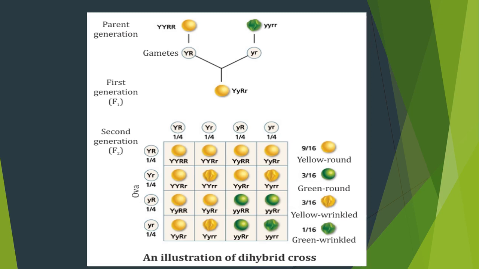You need to calculate. So how do you need to calculate? As I said before, yellow color is a dominant character. So the dominant character is formed in both the homozygous dominant and the heterozygous dominant. If the allele is present in homozygous condition, or if it is present in heterozygous condition, you can get the yellow color seed. The same thing happens for round seed also. Round is a dominant character.